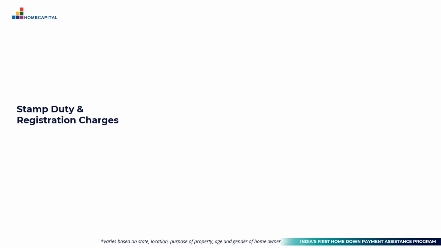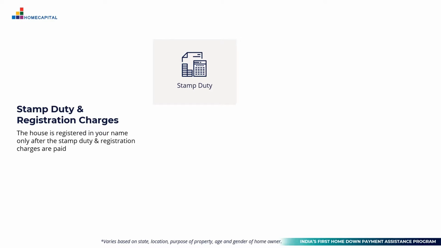Once you finalize a house, the same is registered in your name only after you pay the stamp duty and registration charges. The amount of stamp duty that you can be expected to pay varies from 2% to 6% of the property value and is determined by the state in which you plan to buy your house.